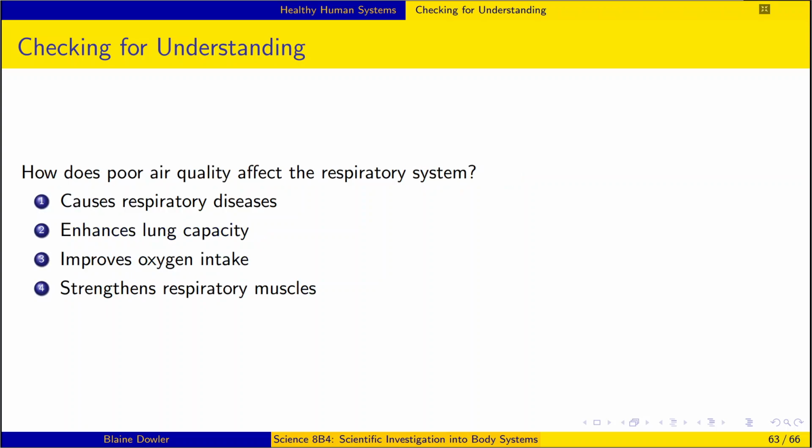How does poor air quality affect the respiratory system? It causes respiratory diseases, it enhances lung capacity, it improves oxygen intake, or it strengthens respiratory muscles. Pause now if you need more time. It causes respiratory diseases.